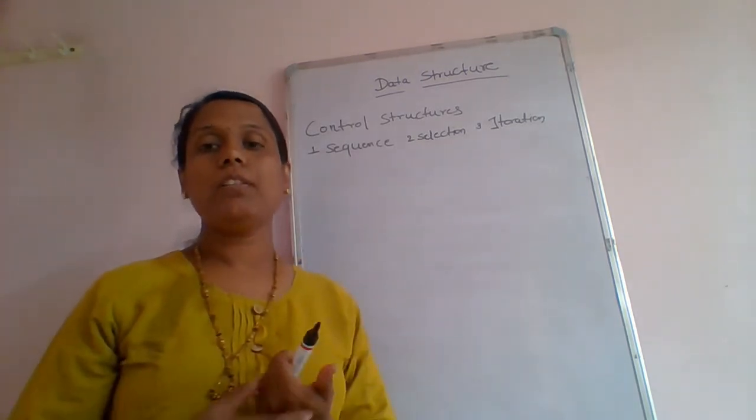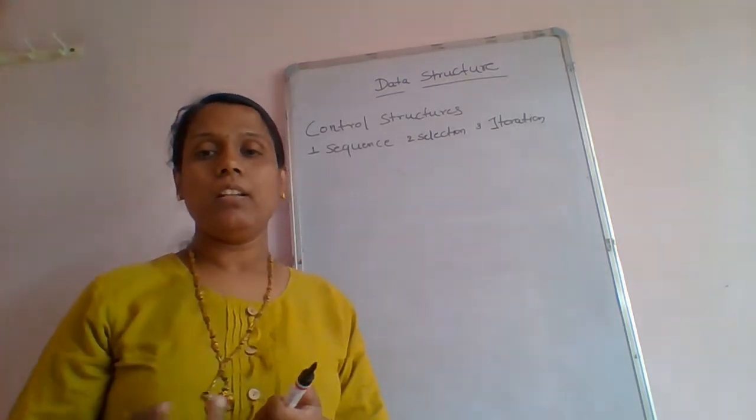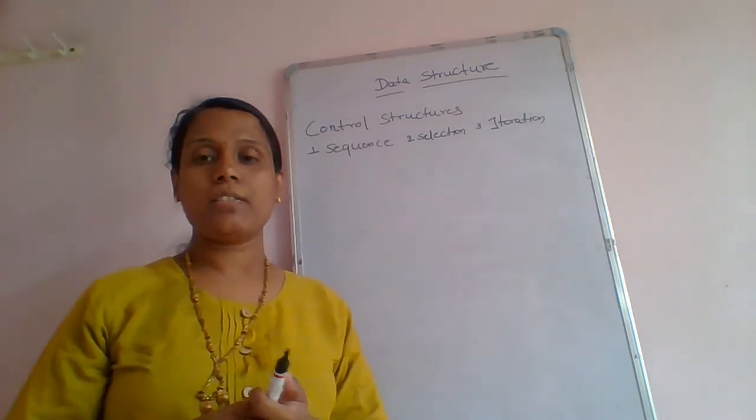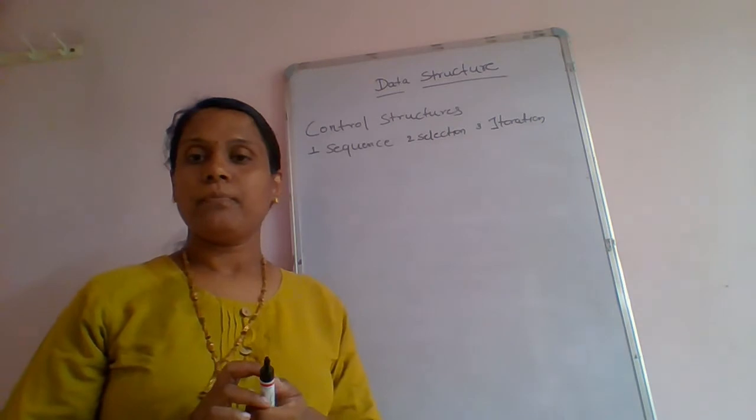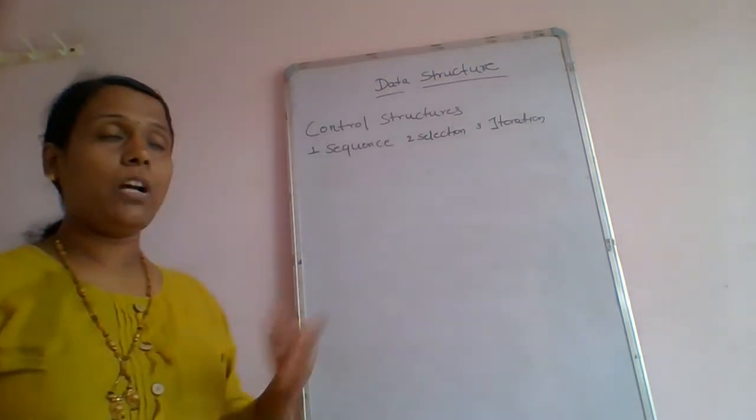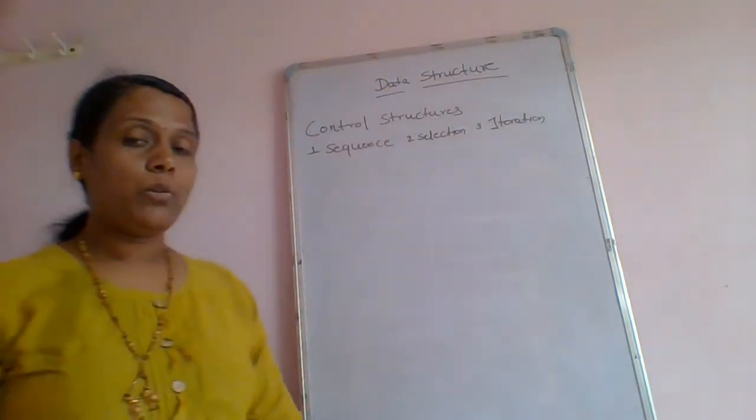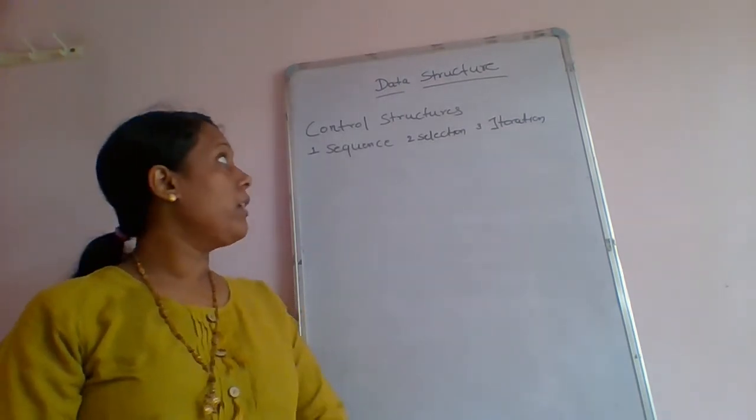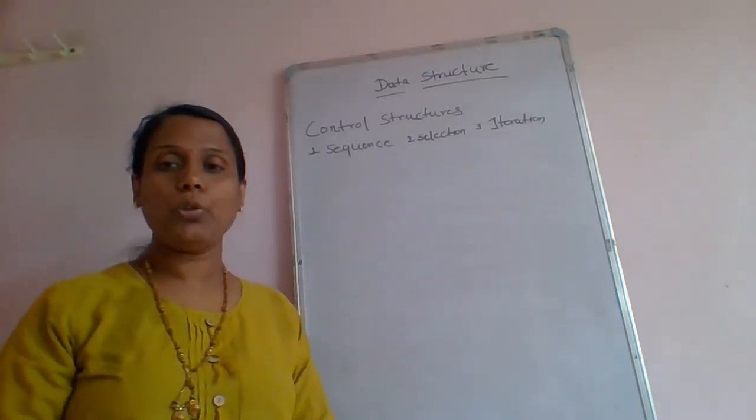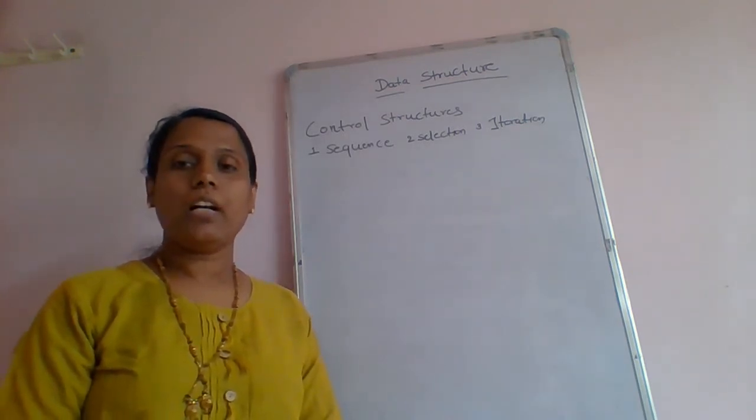We have seen what an algorithm is. In short, an algorithm is nothing but writing the steps of a program using English words. Now, when we write the algorithm, some logics are used. These are called control structures, which we have to use while writing the algorithm.